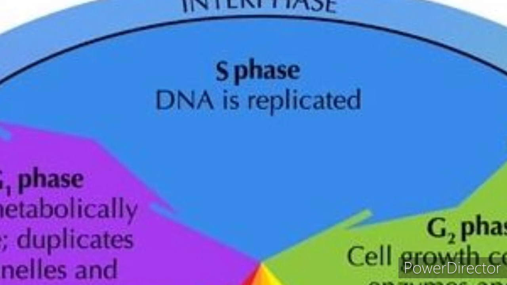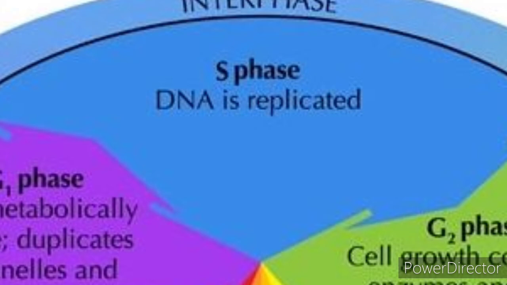When replication of DNA takes place, growth of the cell continues, and also protein molecules are synthesized, which are attached to the DNA. So cell growth is continuous here, and also protein molecules are synthesized. The centrioles duplicate in the cytoplasm, and here the DNA content increases from 2C to 4C. So what all takes place during the S phase?